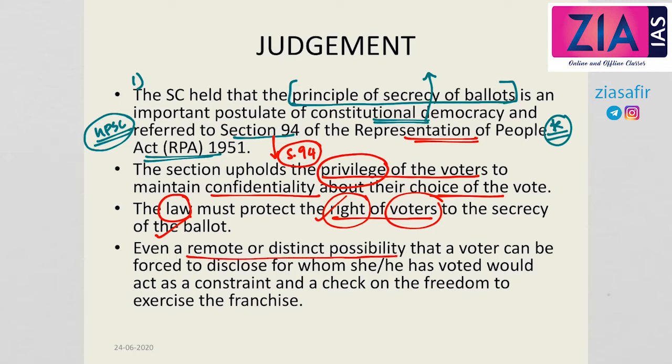Even a remote or distinct possibility that a voter can be forced to disclose for whom she or he has voted would act as a constraint and a check on the freedom to exercise the franchise. So, this is another observation made by the Supreme Court. Even if there is a remote possibility, a very distinct possibility that the voter is forced to disclose the person for whom the vote has been cast, then this will definitely act as a constraint, and also a check on the freedom to exercise the franchise.